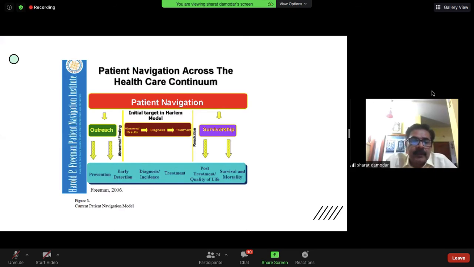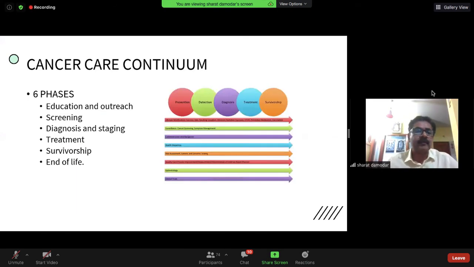Prevention is the first component, then there's early detection, diagnosis, treatment, post-treatment, quality of life, and then survivorship, and sometimes even a little bit of palliative care comes a little ahead in that arm. So these are the 6 kind of boxes we need to look at. And you'll realize that physicians are primarily focused in the middle segment there. So proper diagnosis and treatment is the chunk of what we do. A little bit into prevention, early detection, a little bit of post-treatment follow-up, survival, quality of life. So these are things which are kind of lower down in the priority because physicians are overwhelmed with the work which you need to do.